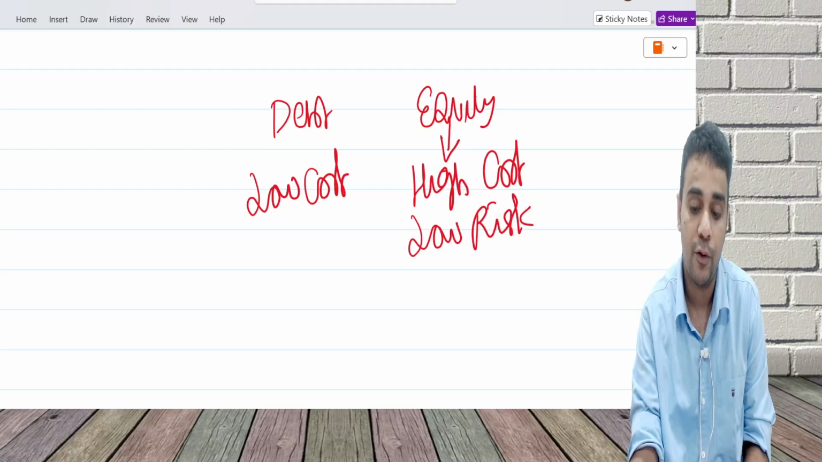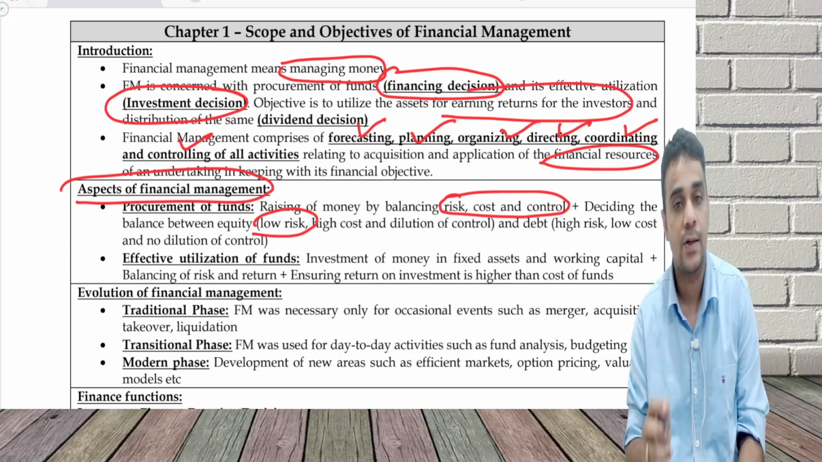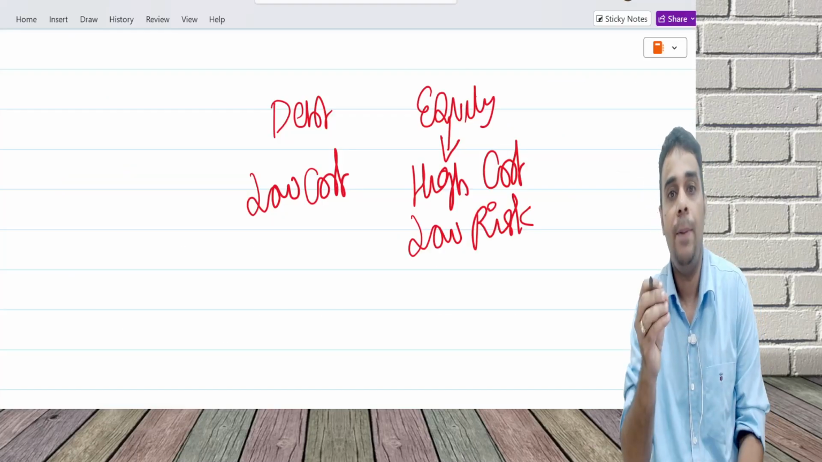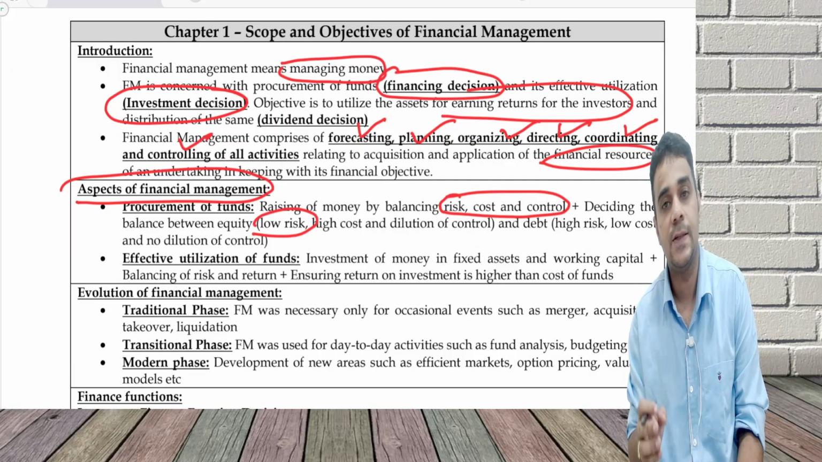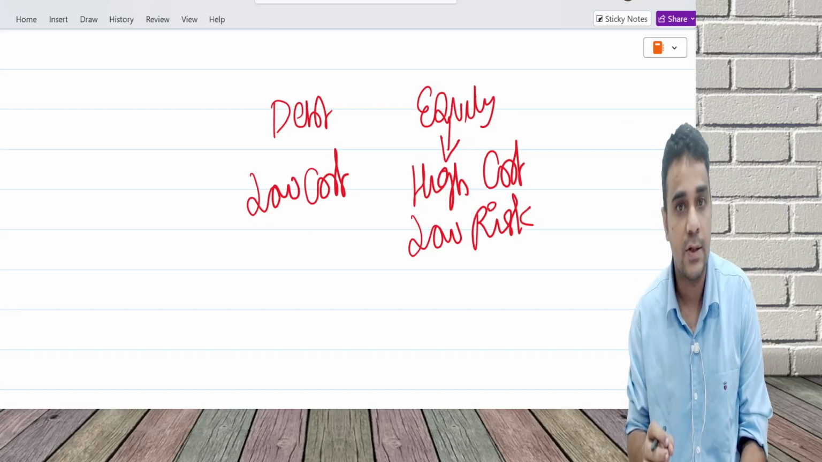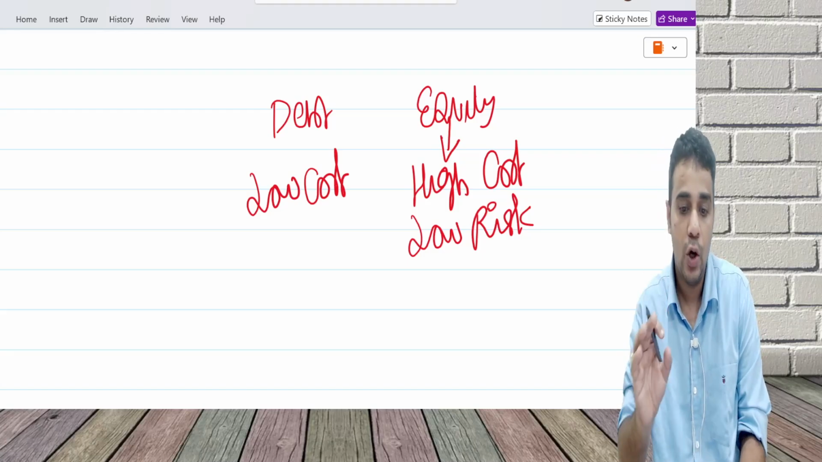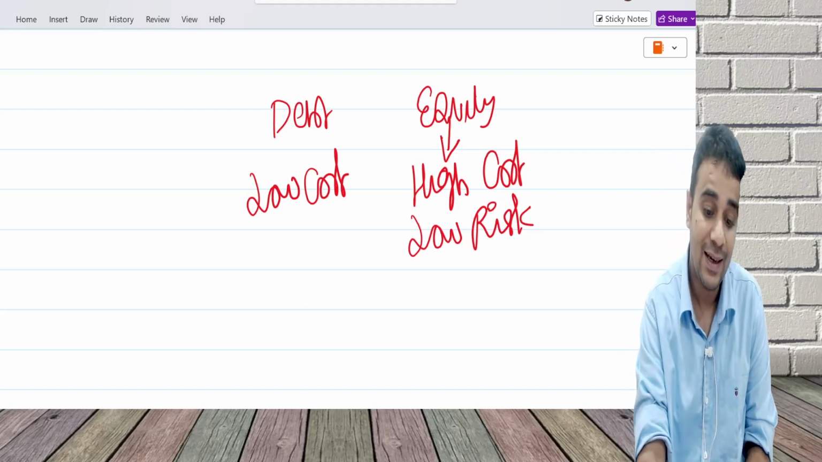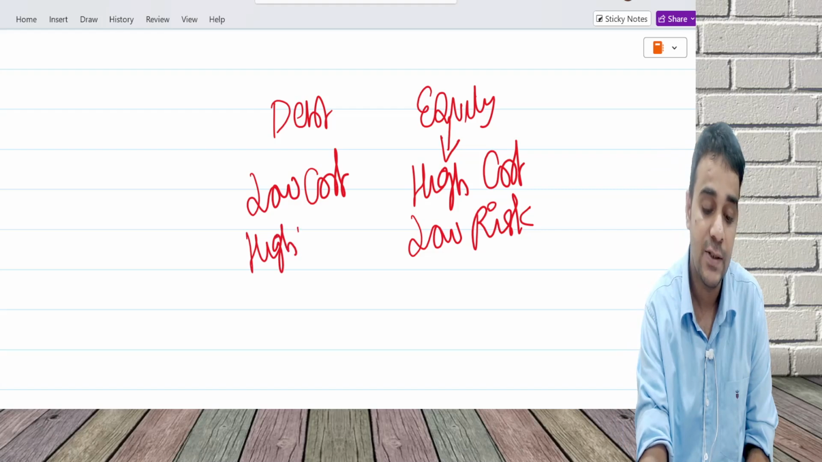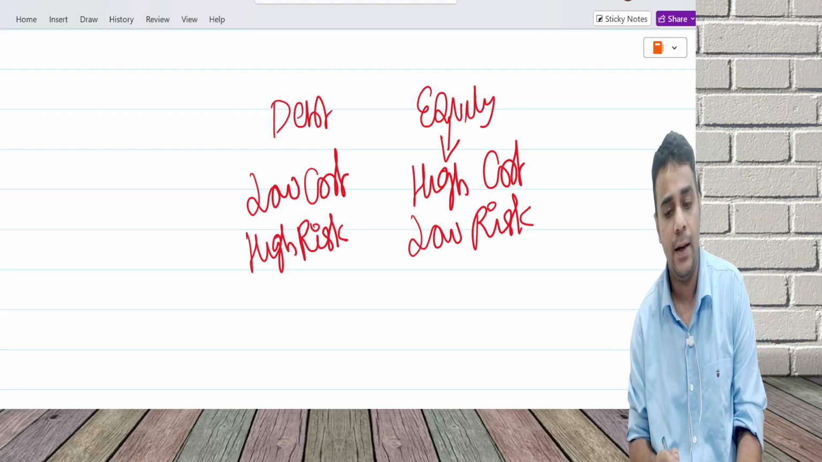From a company point of view, not from an investor point of view, equity carries lower risk because I need not pay dividends in case my business is not performing well. Debt carries high risk. Whether the business is doing well or not, you will have to pay interest.